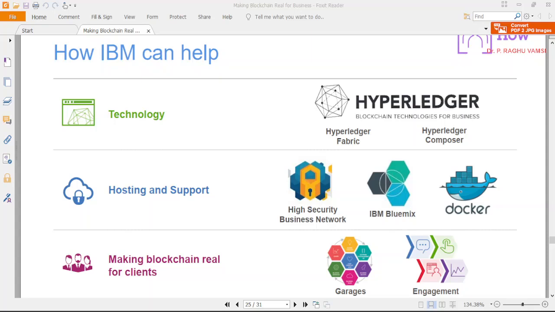The next one is the introduction of the smart contract. In Ethereum, we have seen the development of the smart contract using Solidity programming. Here also we can develop smart contracts. In the literature of the Hyperledger, we call the smart contract the chain code.